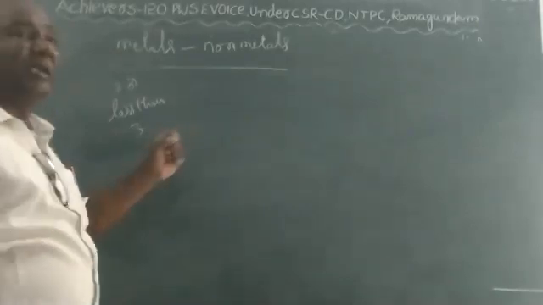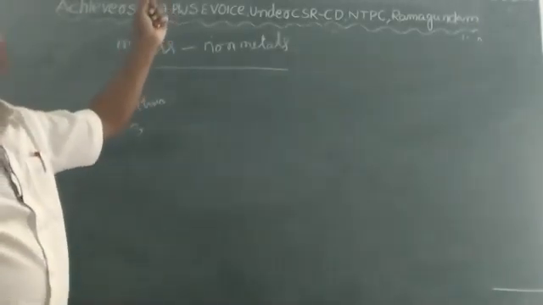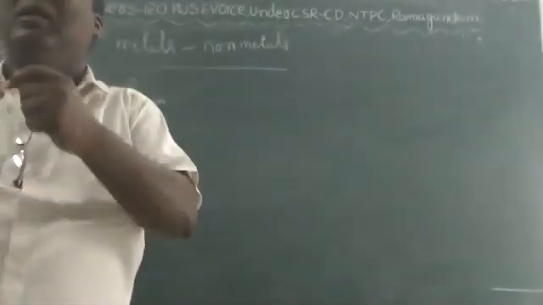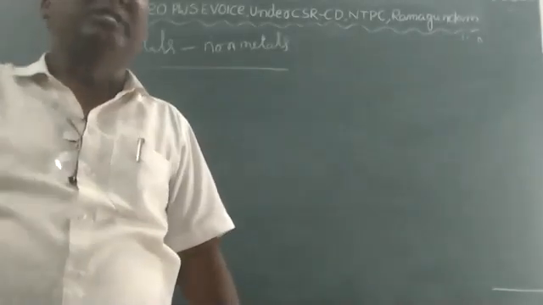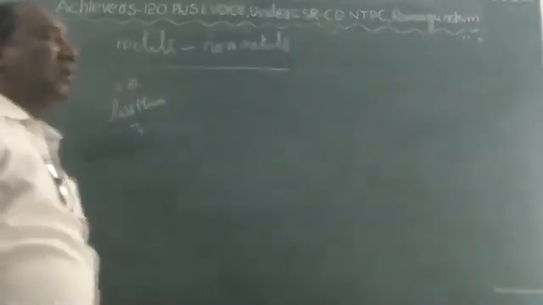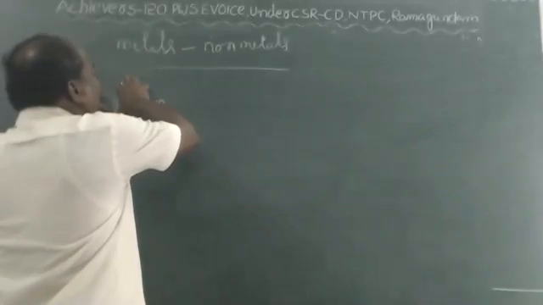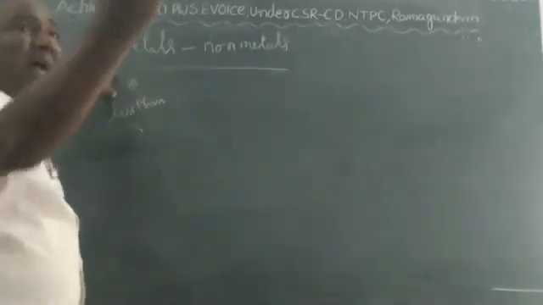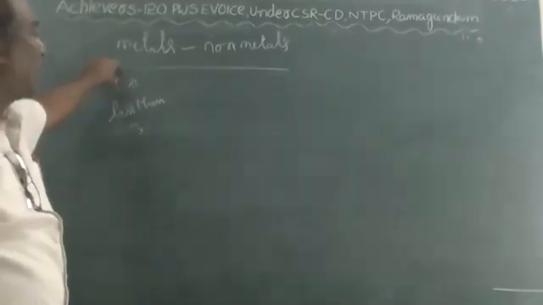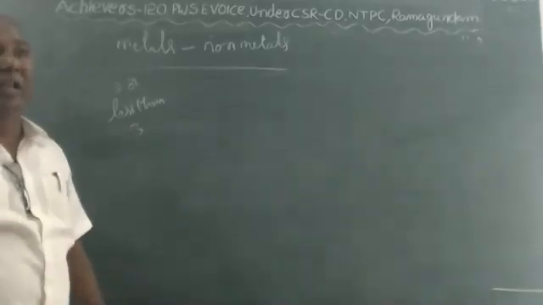Non-metals are the elements which consist of 5 or more than 5 electrons in the outermost shell. They are called non-metals. Okay, children, so here these are first and second group elements, and non-metals are those whose outermost shell consists of 5 or more than 5 electrons. They are called non-metals.